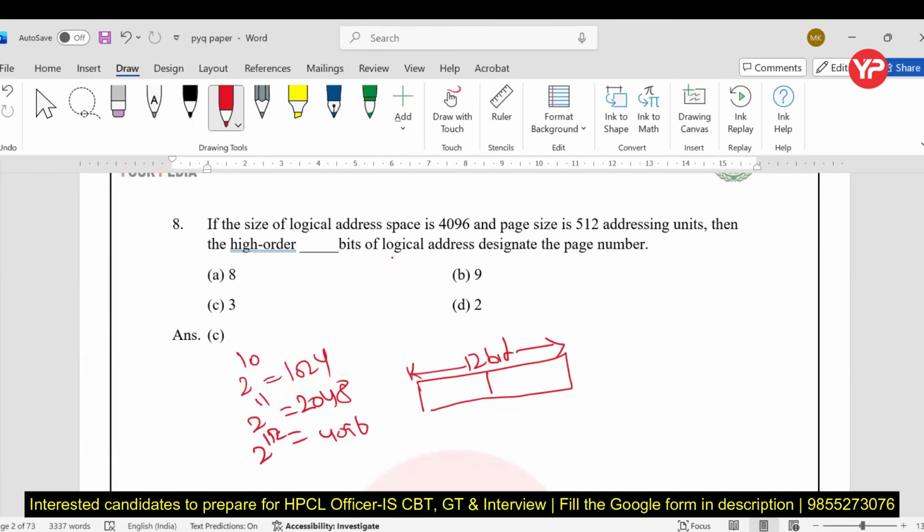Now it is divided into two parts, P and D. Page size is 512, so it means D will take 9 bits. So the remaining 3 bits are for the P field. Then the high order bits of the logical address designate the page number. So the total number of pages is told by P, and the size of each page is designated by D.